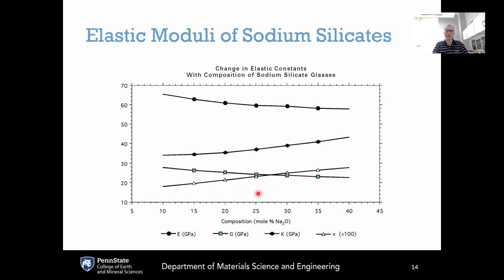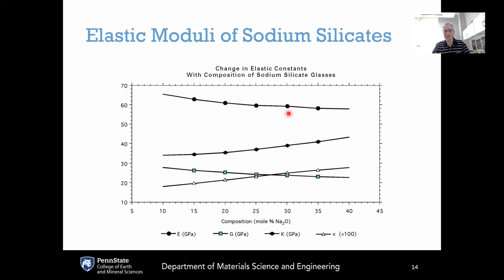What about for sodium silicate glasses? If we add sodium silicate to these systems, the Young's modulus is actually decreasing ever so slightly instead of increasing. Presumably this is because the sodium is not just filling in open spaces, it's increasing the molar volume of the glass network itself, while also creating non-bridging oxygens, and that is acting to create more strain for a given amount of stress, which means that the Young's modulus is actually decreasing slightly